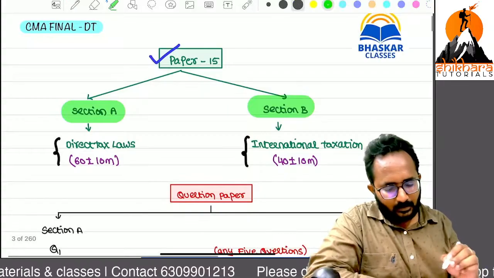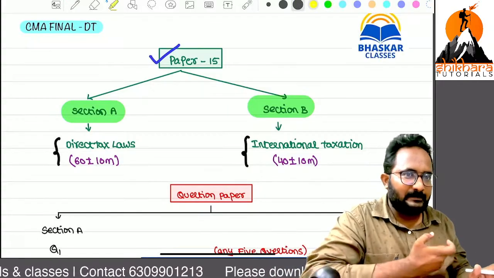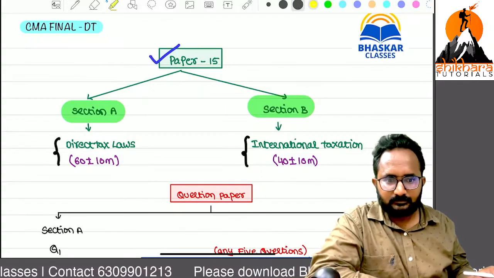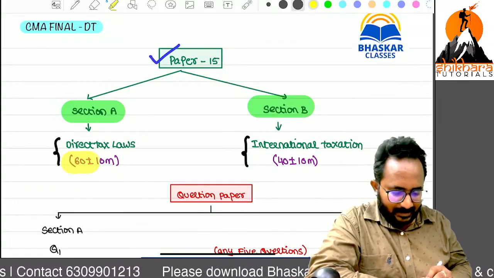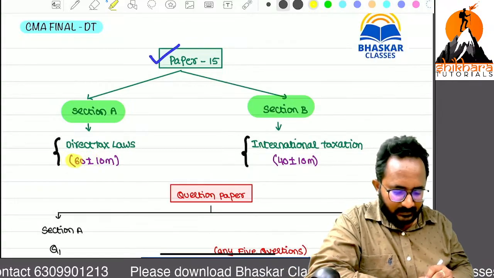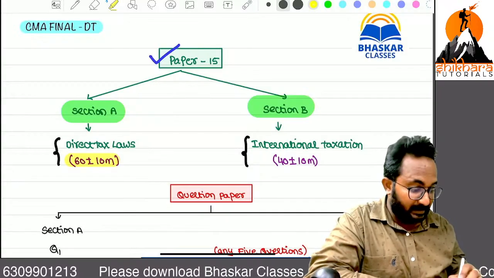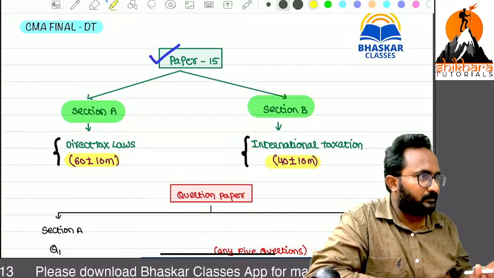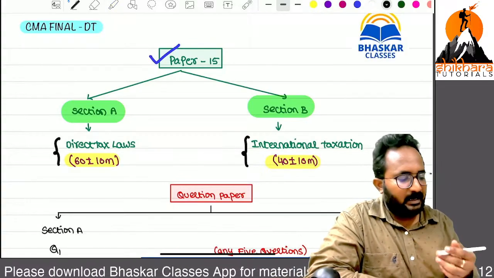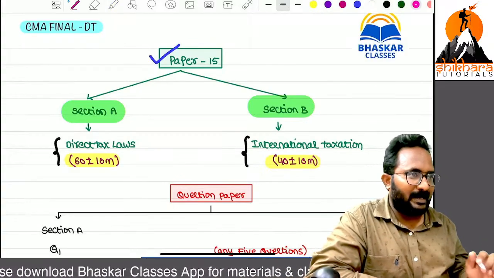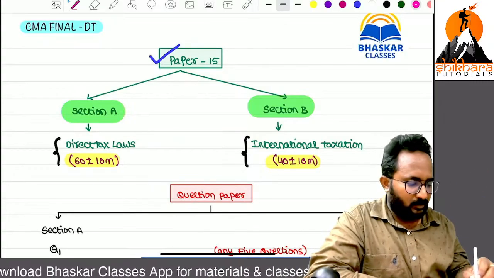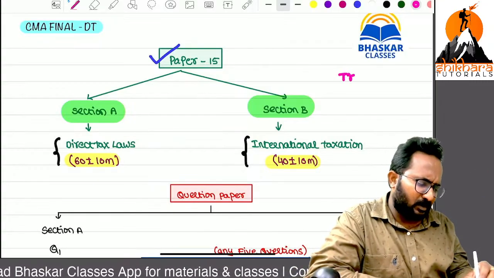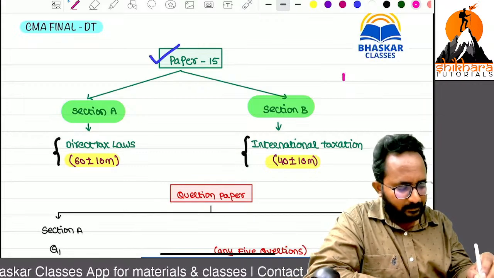What is the expected weightage as per the ICMA pattern? For direct tax laws, they give 60 plus or minus 10 marks, and for international taxation alone 40 plus or minus 10. In international taxation I want to tell you two chapter names only.